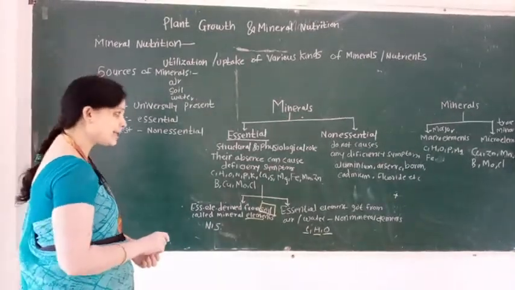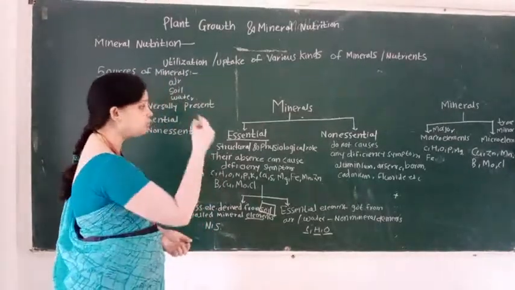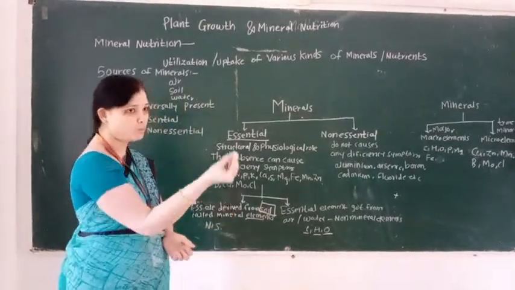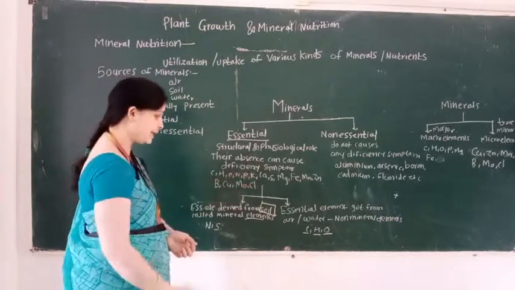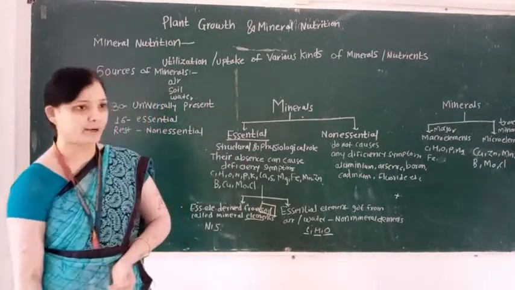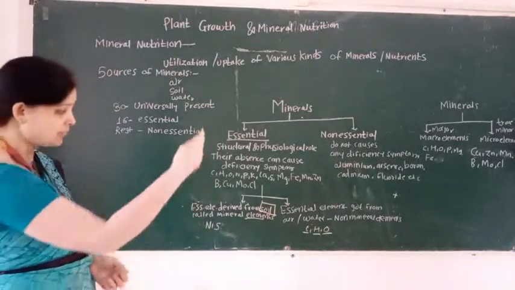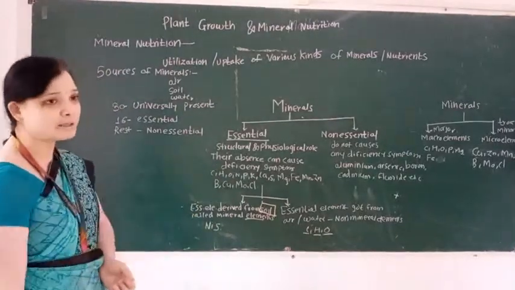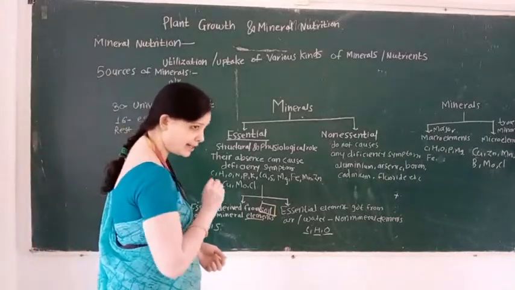And non-essential elements do not cause any deficiency symptom, for example aluminium, arsenic, boron, cadmium and fluoride, etc. And essential elements are also classified into two subtypes. First type is mineral elements and second type is non-mineral elements. Best example of the mineral element is nitrogen.